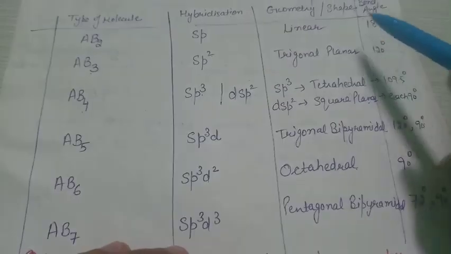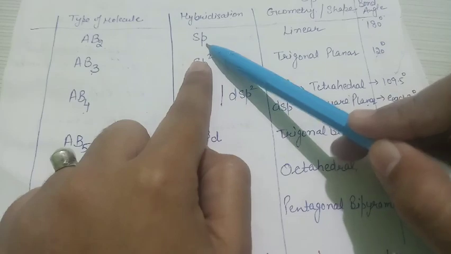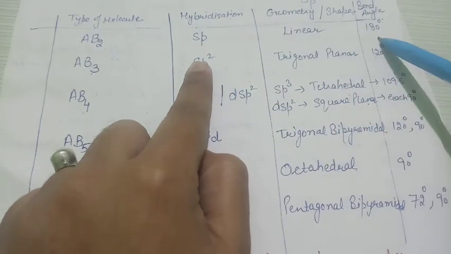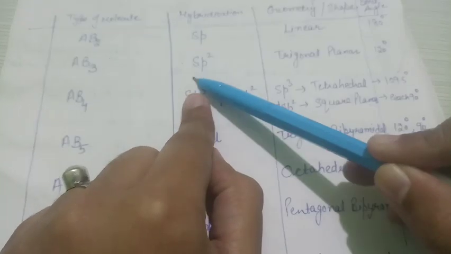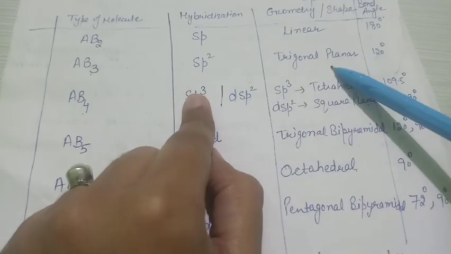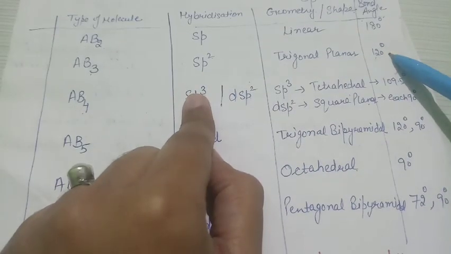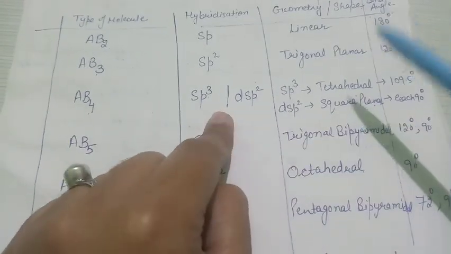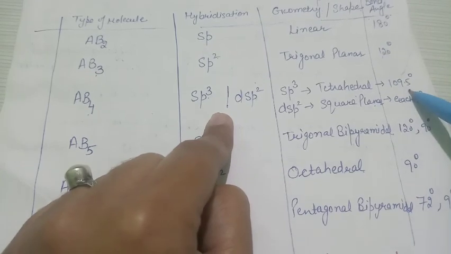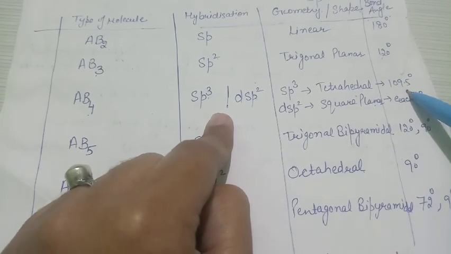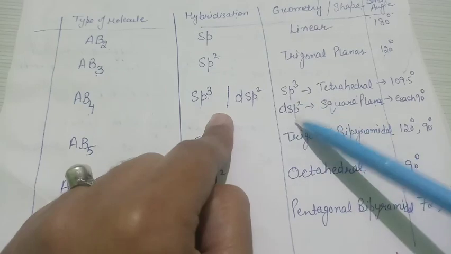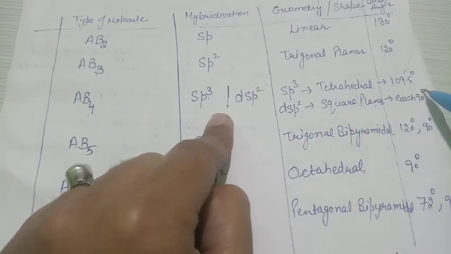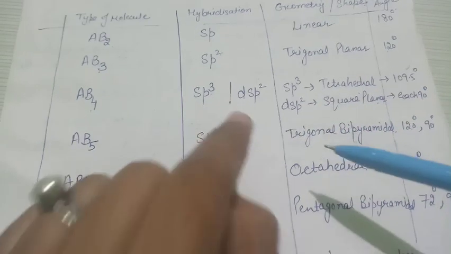In the same manner, I discussed the bond angle here: if the hybridization is sp, the geometry is linear and the bond angle is 180 degrees. For sp2 hybridization, the geometry is trigonal planar, and the bond angle is 120 degrees. For AB4 type, tetrahedral and square planar: if the geometry is tetrahedral, the bond angle is 109.5. For dsp2 type, that is square planar, the bond angle is 90 degrees.